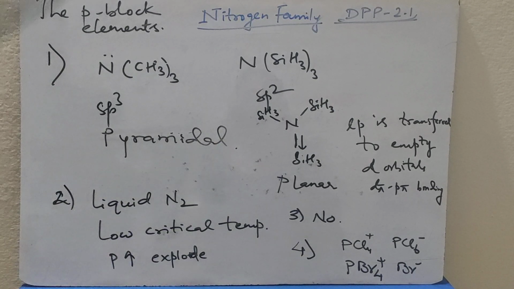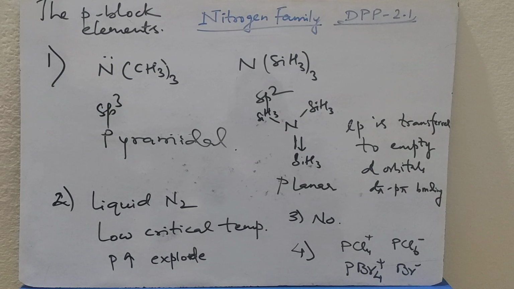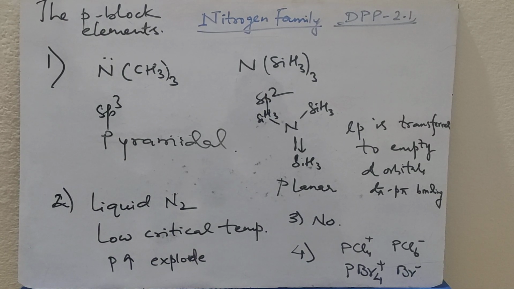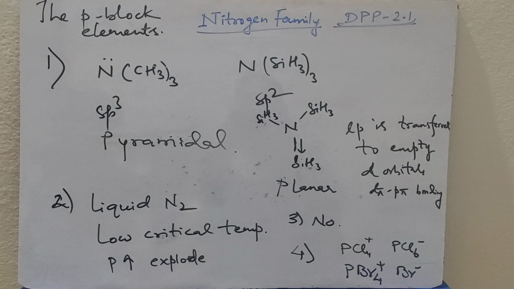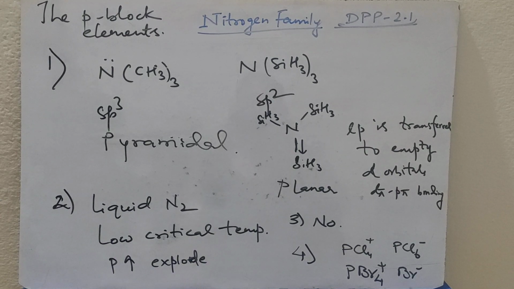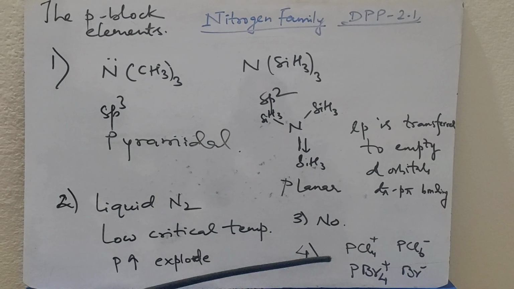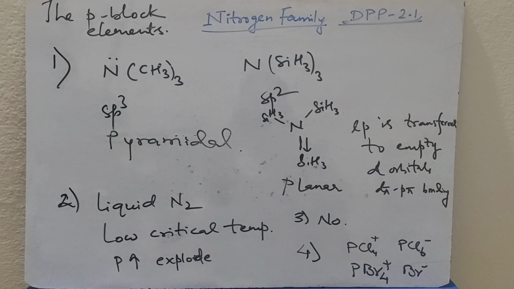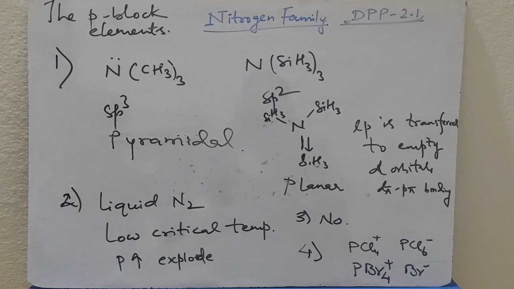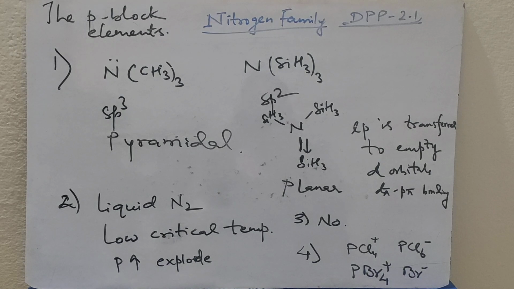Question number 4. PCl5 exists in solid state as an ionic solid, as PCl4+ and PCl6-. Around phosphorus, 6 chloride ions can be present, but around phosphorus, 6 large bromide ions cannot be present. That's why PCl5 exists as PCl4+ tetrahedral and PCl6- octahedral, but PBr5 exists as PBr4+ Br-.